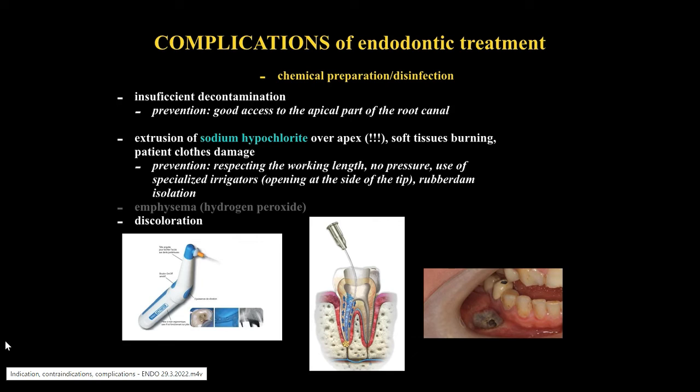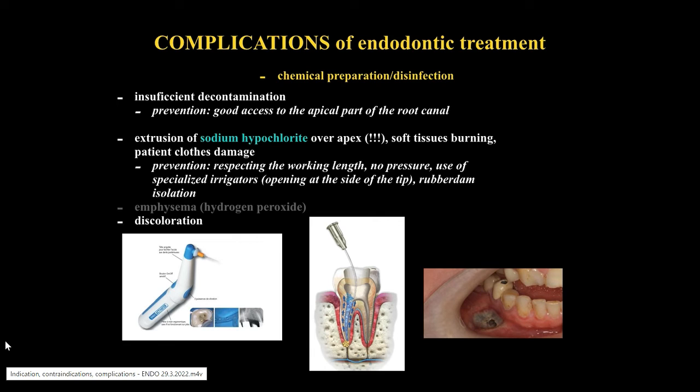To prevent this situation, it is necessary to respect the working length, use a specialized irrigator with the opening at the side of the tip, with gentle care, exercise no pressure, and be careful with irrigation of root canals with a wide apical opening. In case of extrusion through the apex, it is advised to use saline solution to irrigate or to dilute the solution.